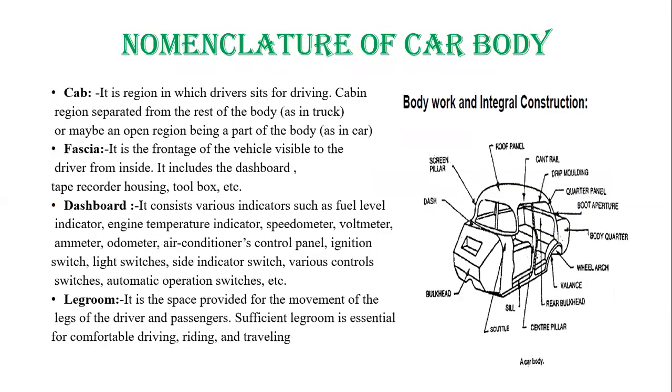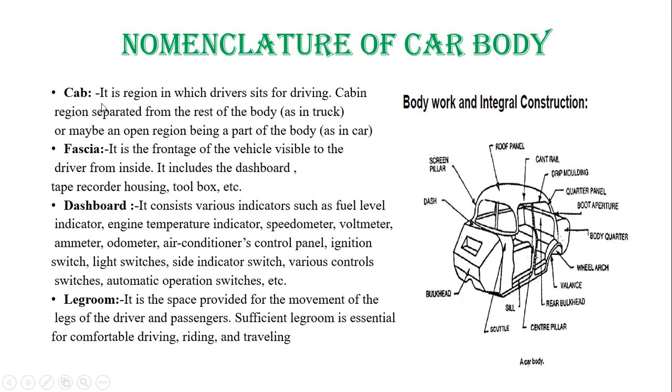And the next, we are going to see the nomenclature of the car body, four-wheeler. This is the front portion and this is the back portion. Here is a bumper, and this shows the dashboard. It is a portion where all the indicators are arranged, and this is the screen. This is the roof portion, and it is shown here.